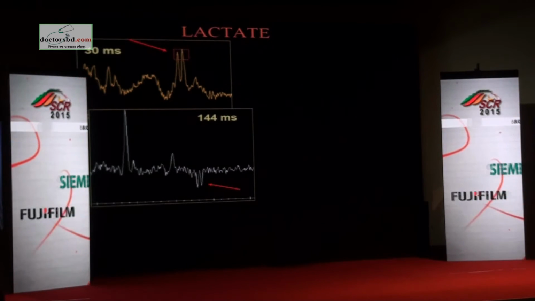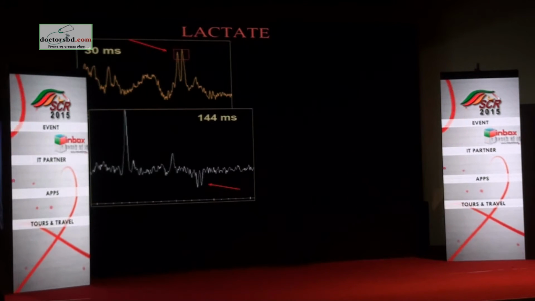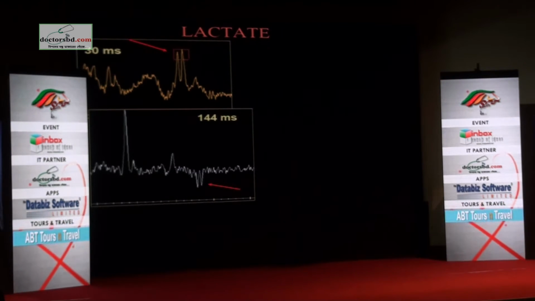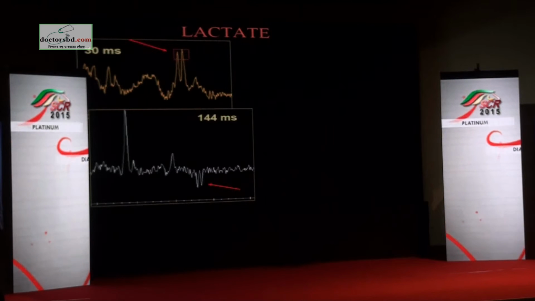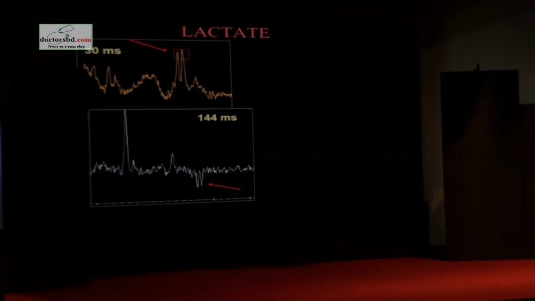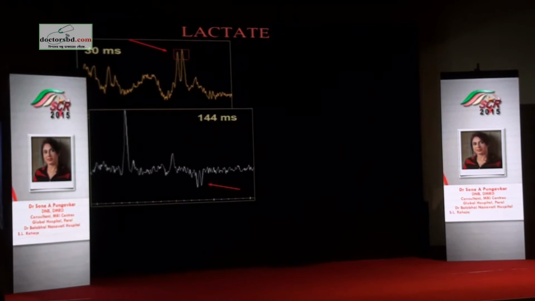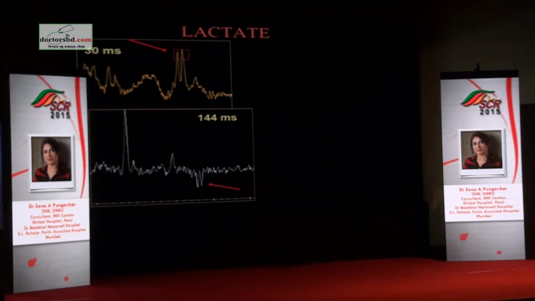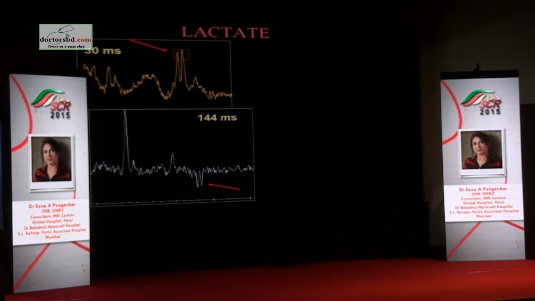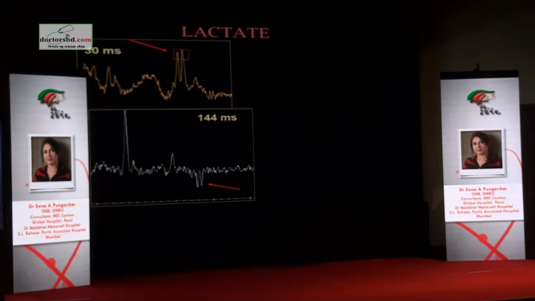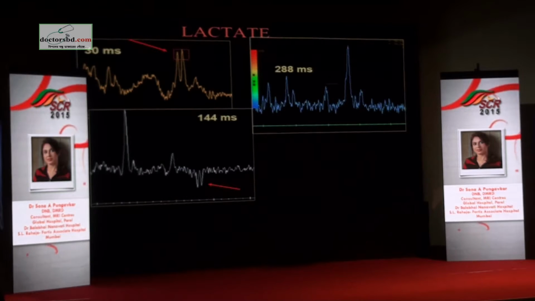So all the metabolites which have short relaxation times, you will not see them. Like MI you will not see, lactate in small amounts you will not see. So in a child you may miss out on an important differential diagnosis of a mitochondrial disorder. Second thing what happens is NAA peak is also shorter, choline peak is also shorter. This is not a corresponding spectrum, but just to explain to you.